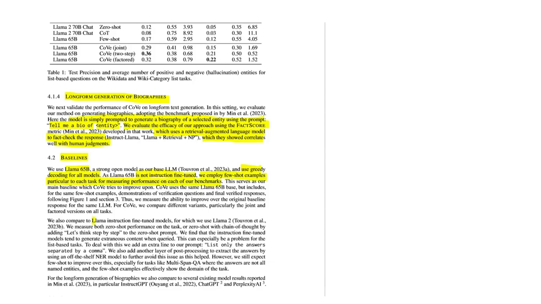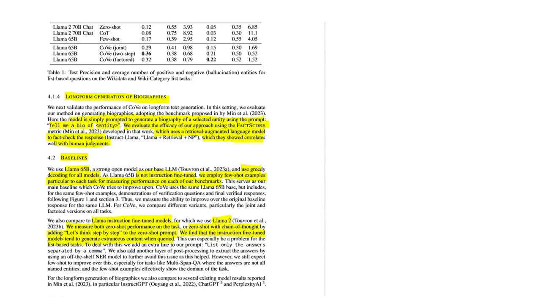They also evaluate instruction fine-tuned models like Llama 2, where they measure both zero-shot performance on the task and zero-shot with chain of thought by adding "let's think step by step" to the zero-shot prompt. Interestingly, they find that the instruction fine-tuned models tend to generate extraneous content when queried, so much more than requested.